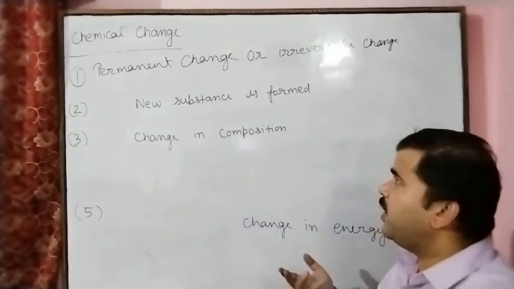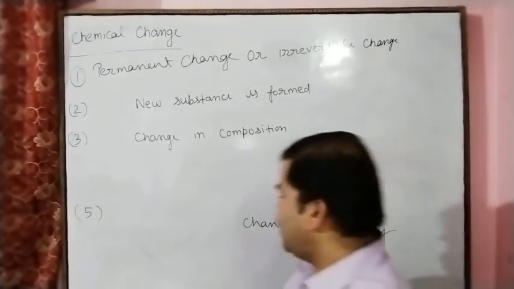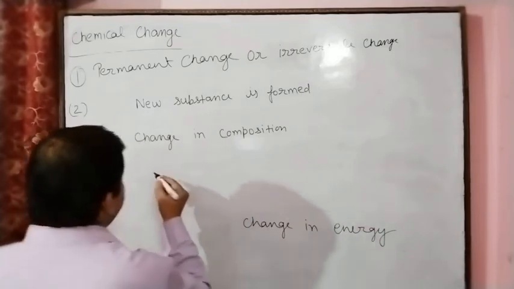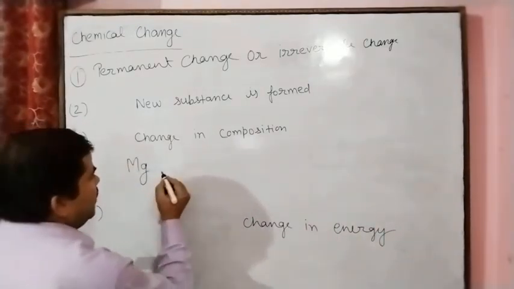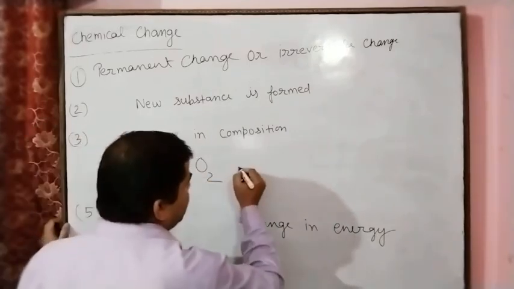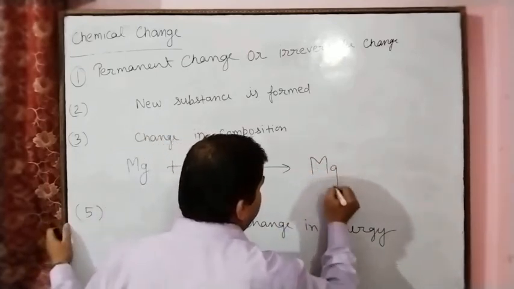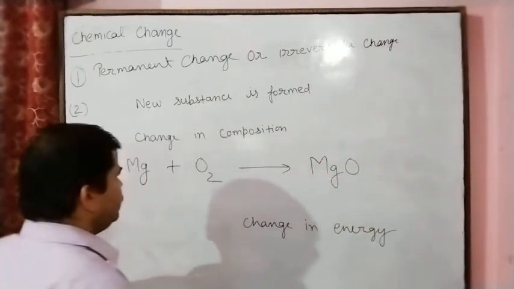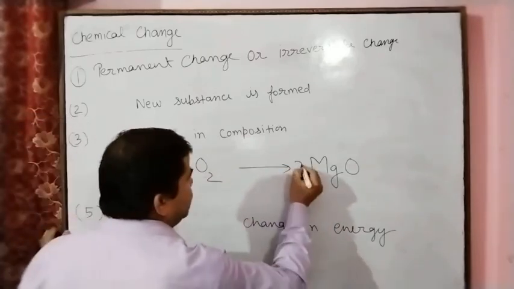For understanding, take one reaction. Suppose magnesium is one chemical change example: magnesium reacts with oxygen and gives magnesium oxide, and this is the balanced chemical equation.